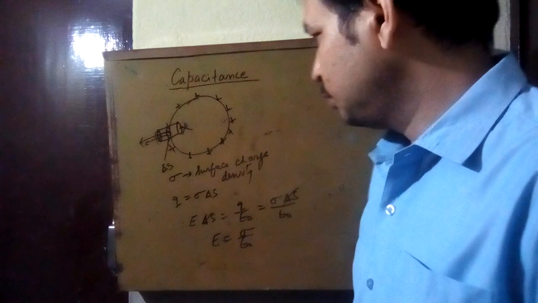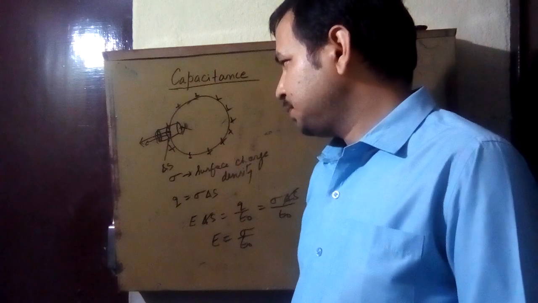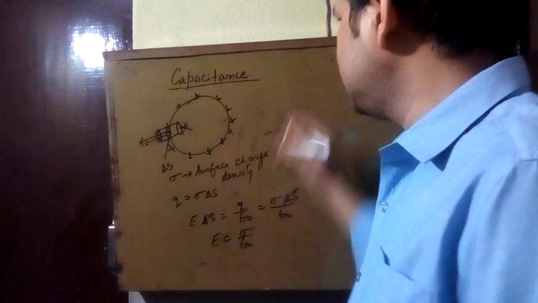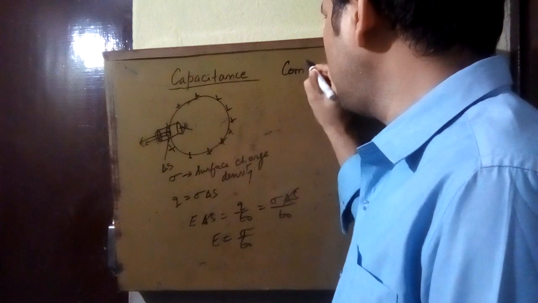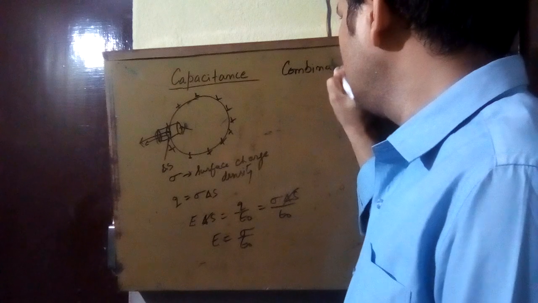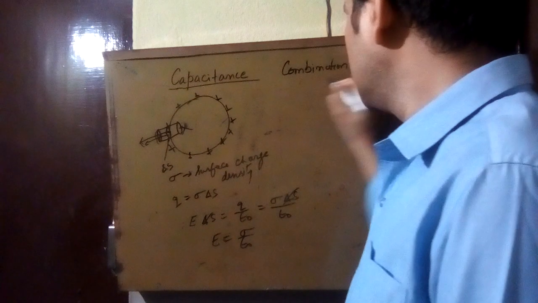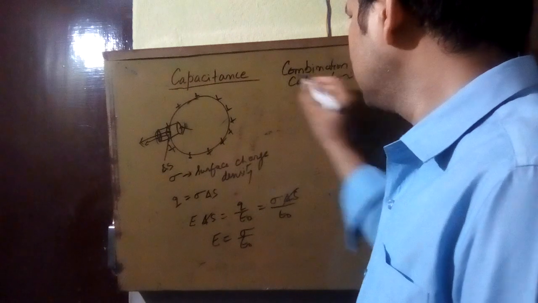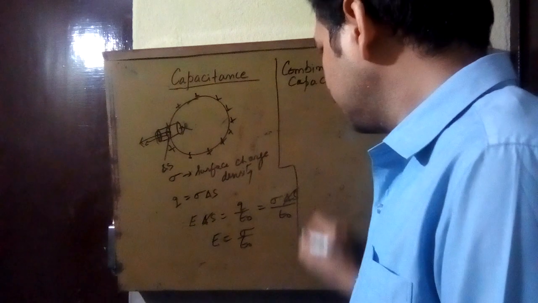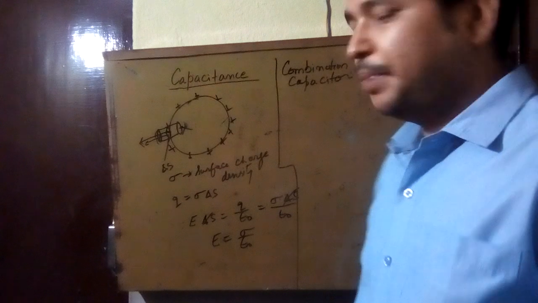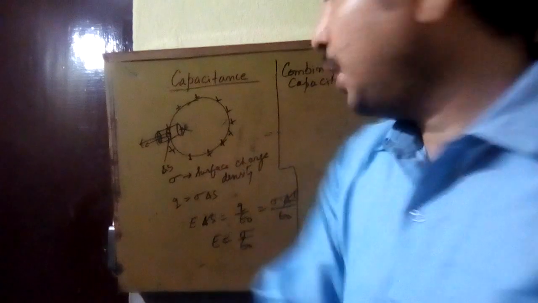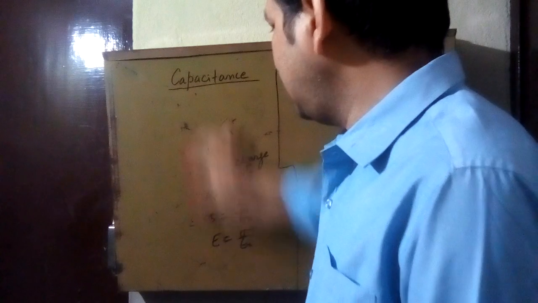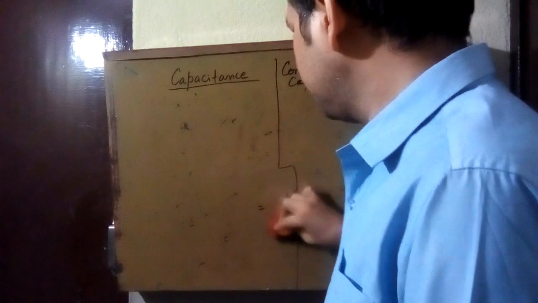Now next thing is combination of capacitors. This is a very small topic, so we will discuss it today. Capacitors can be combined in two ways: first in series and second in parallel.